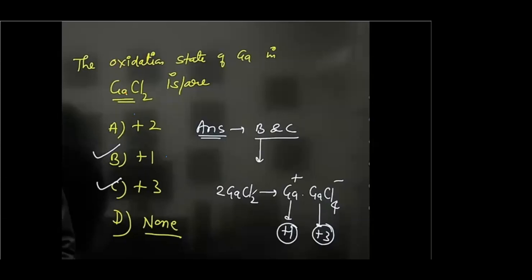the actual structure of GaCl2 is Ga+ and GaCl4-. So one gallium is in +1 oxidation state and the other gallium is in +3 oxidation state. So in this compound, the gallium is exhibiting both oxidation states, that is +1 as well as +3.